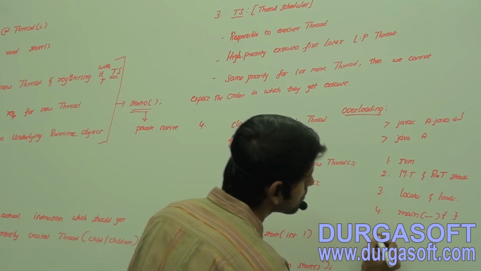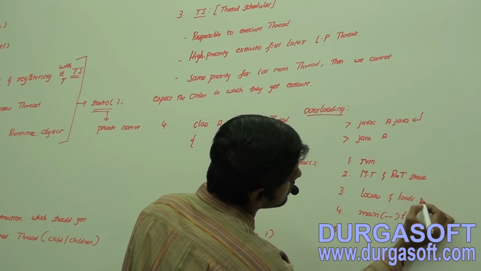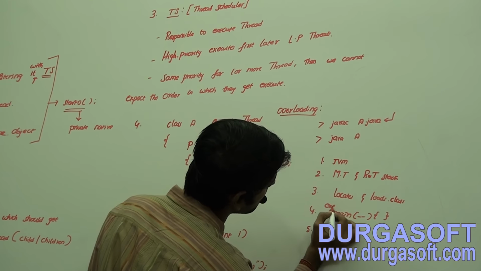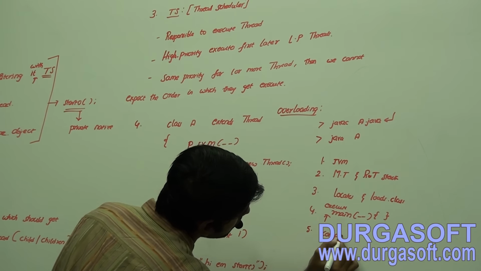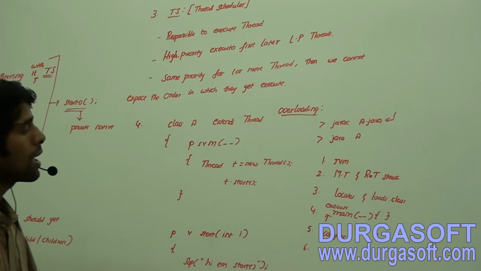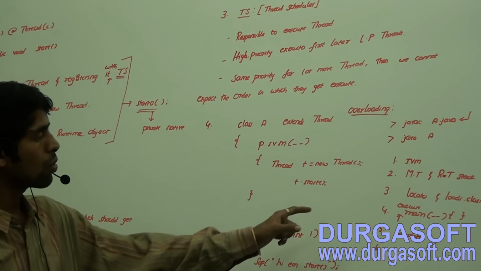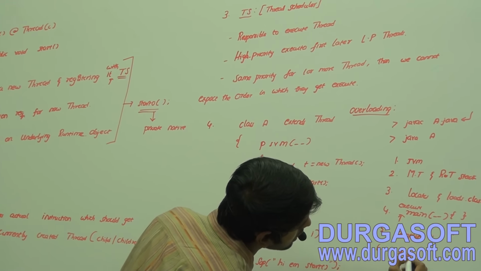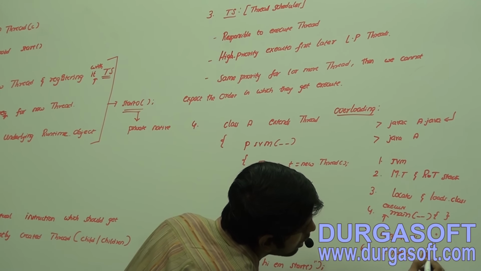After that, it locates and loads the .class file, starts the execution of the main method, and completes it. After completing the execution of the main method, it is going to destroy the runtime stack, which was created for the main thread.